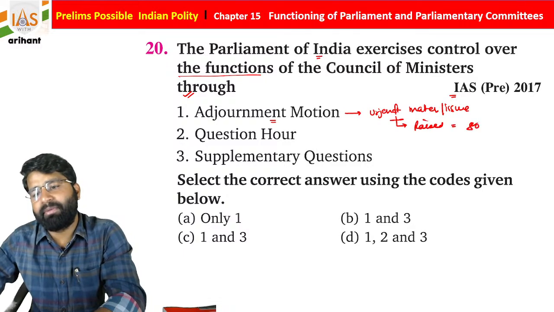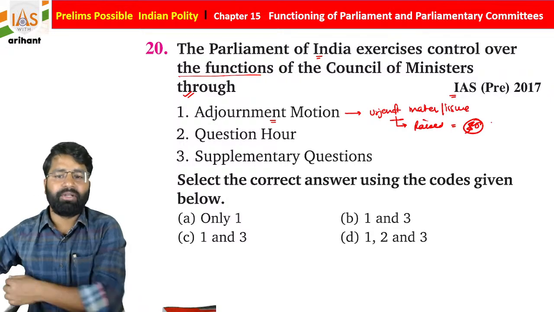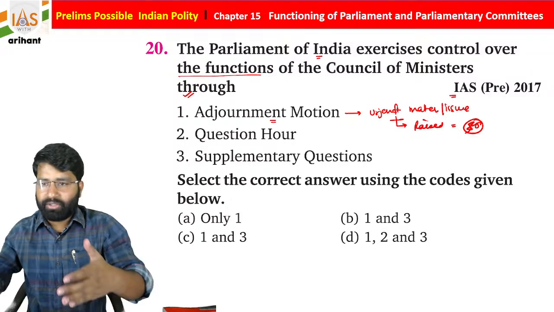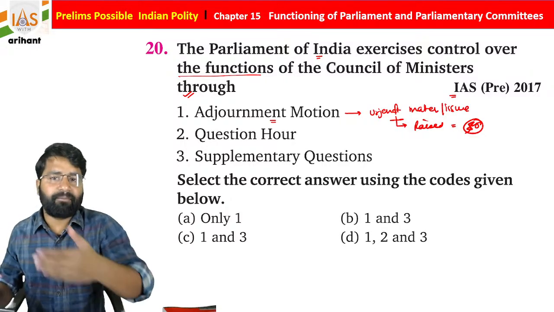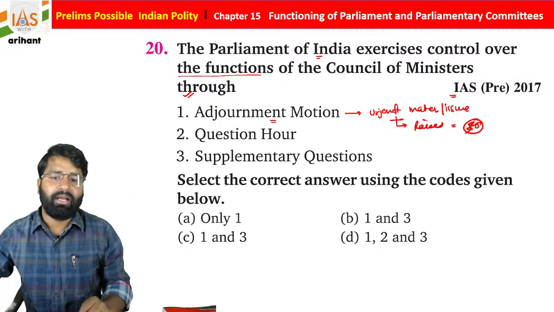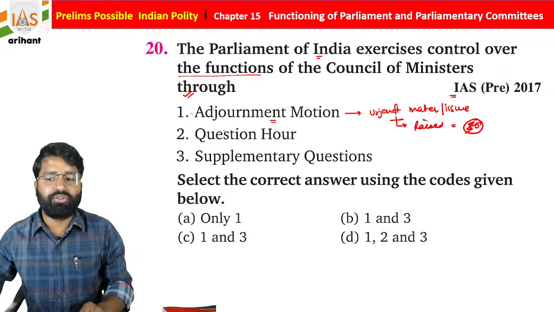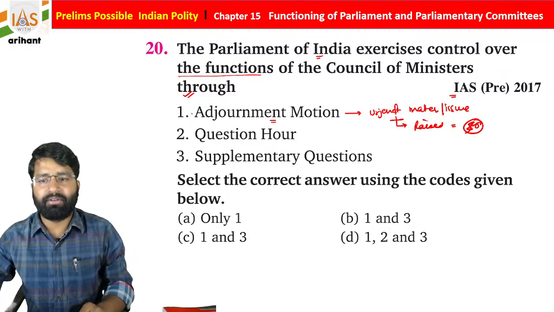So 50 members are required for the same. If 50 members are ready to bring the adjournment motion, then see students, this is a motion where the normal day activity is going to be stopped, and this is going to be done continuously.